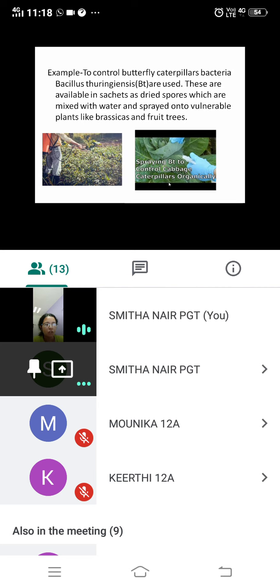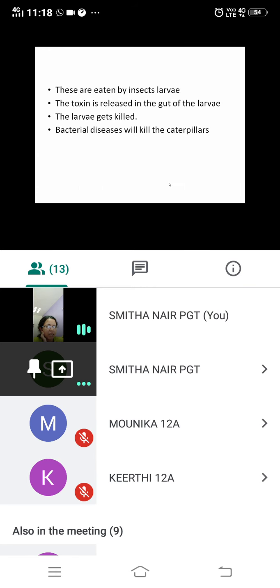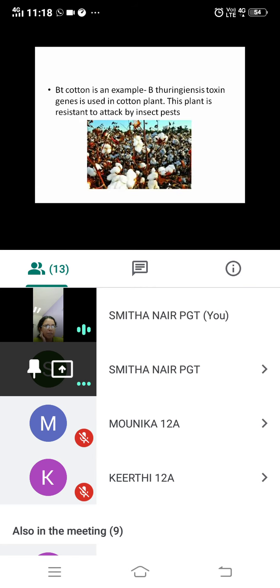When it is releasing toxin, the caterpillar or the larva of the butterfly will die, and the plants are saved from being spoiled. So that is Bacillus thuringiensis. Another example is Bt cotton, which is sprayed on the cotton plant, and that will kill the insect or pest that is attacking the cotton plant.